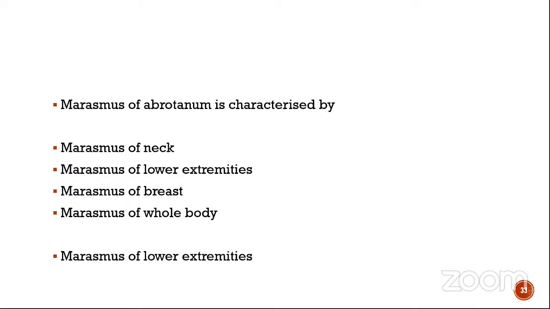Okay. Just a small clarification about the question about the China drams. So I read it from the book. If you have read it from somewhere else, if that is the correct answer, great, because in this book it was given that one. I had the least idea about it. Okay, so I'm sorry if I've given the wrong answer. Okay, so this one is marasmus of abrotanum is characterized by marasmus of the lower extremities.